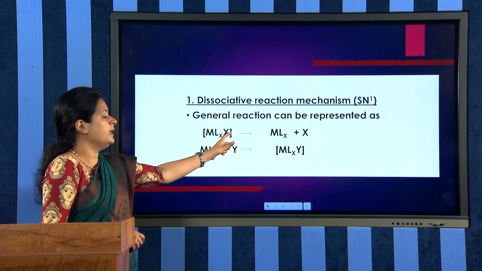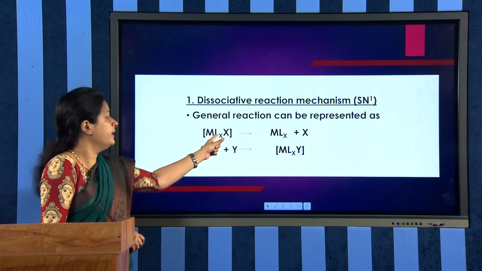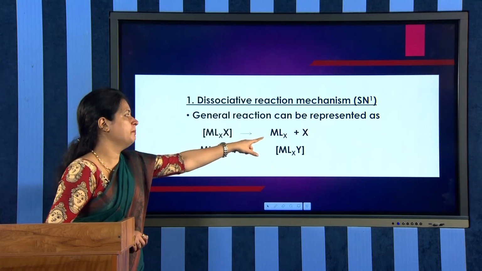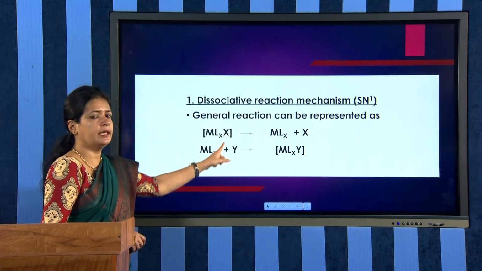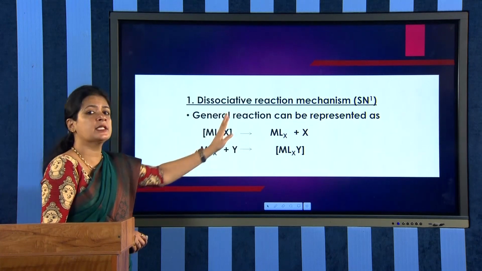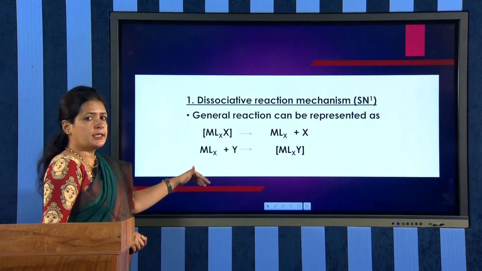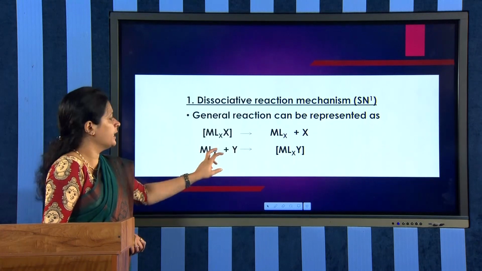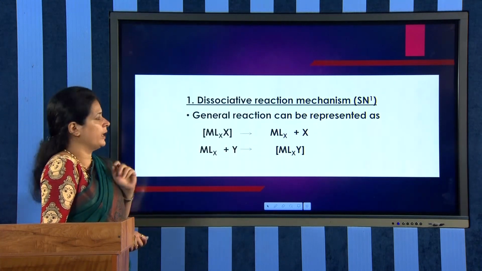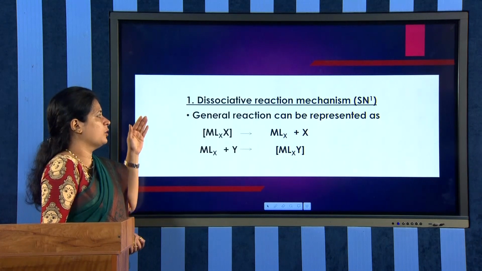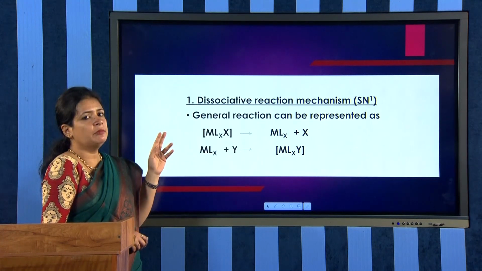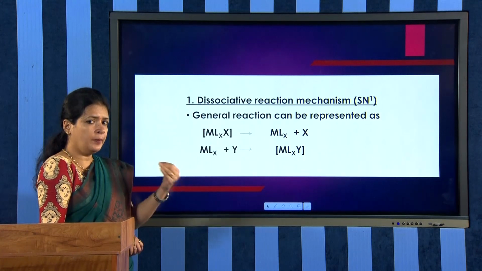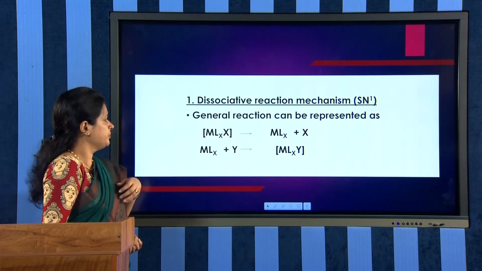That complex will initially remove the leaving ligand X, that is MLxX giving MLx plus X. Initially this X ligand is being removed, that is, being dissociated. And in the next step this MLx will be combining with the entering ligand Y to form MLxY. So, this is the general mechanism or general reaction of a dissociative mechanism. First dissociation occurs and then only association of the incoming ligand happens.